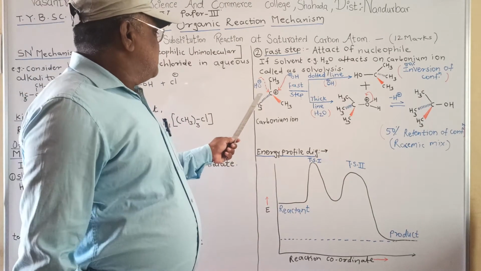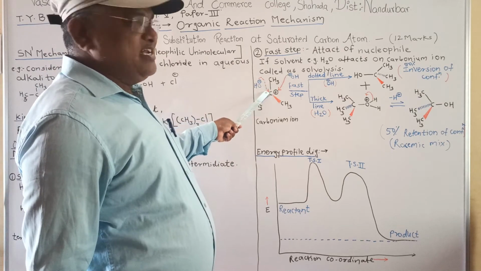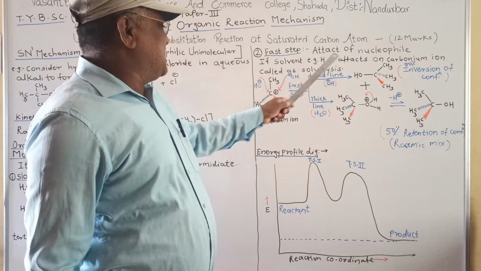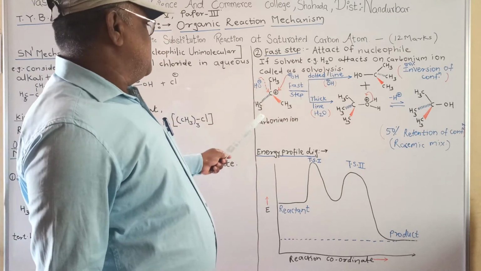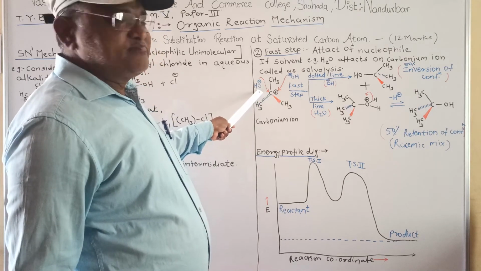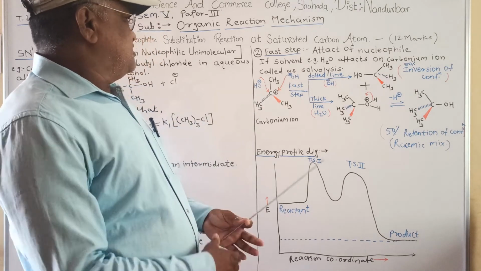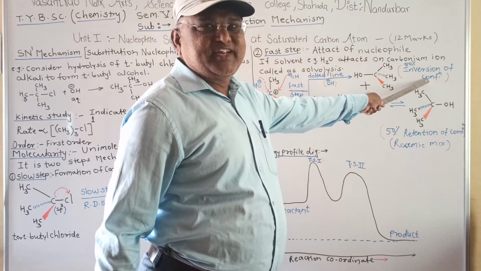Here, when the OH nucleophile, indicated by the dotted line in the mechanism, attacks from the back side of the carbonium ion, we get 50% inversion of configuration.